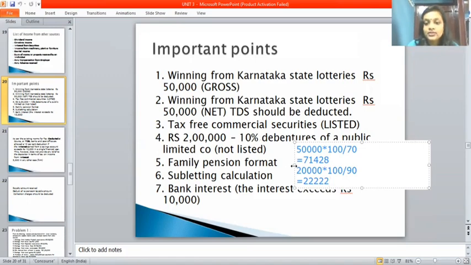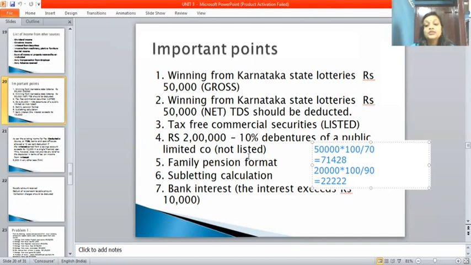The next point is rupees 2 lakh minus 10% debenture of a public limited company that is not listed.